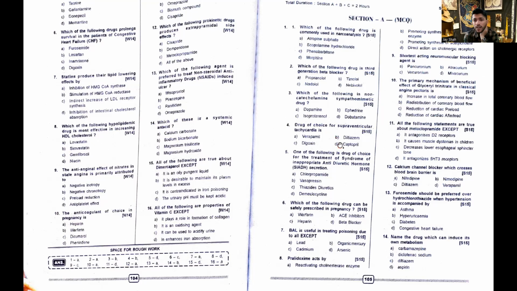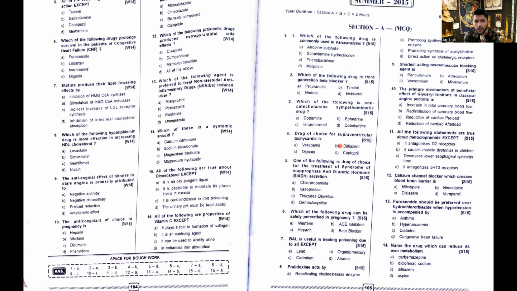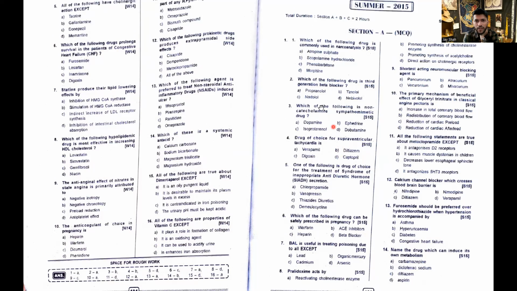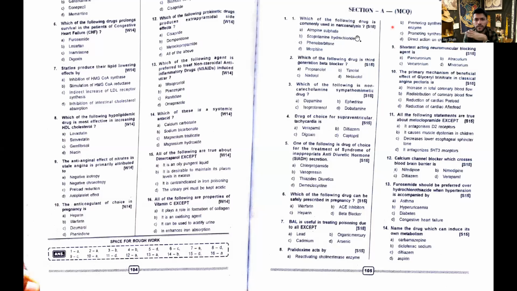Which of the following is a non-catecholamine sympathomimetic drug? Sympathomimetic non-catecholamine. One second. Yeah, so the following drug is used in narco analysis, the answer is scopolamine, right? Following third generation beta blocker, answer is nadolol, right? Dopamine, ephedrine, dopamine, all of them are catecholamines. Isoproterenol is not. So the answer is C.